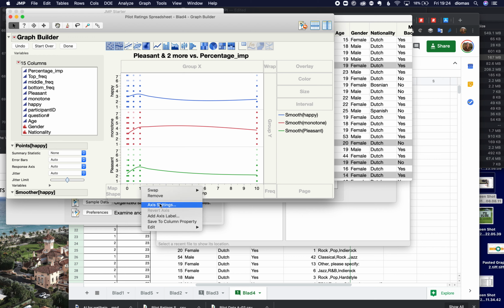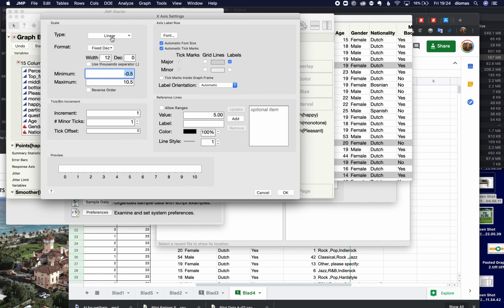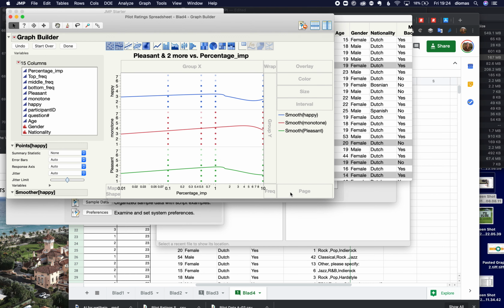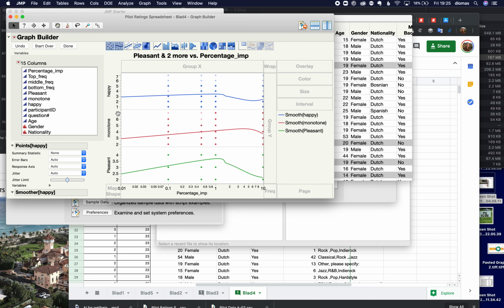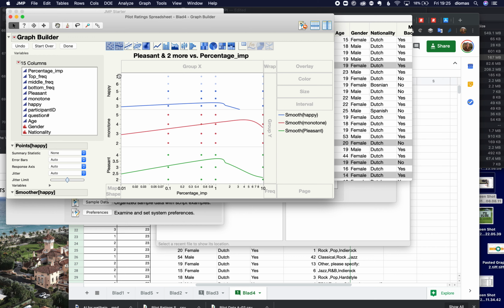I could turn this into a log scale. Let's see if that does anything interesting. It just spreads things out. People don't find things very pleasant in this, which is not super surprising. And just adjusting things so I can see this curvature a little bit better.